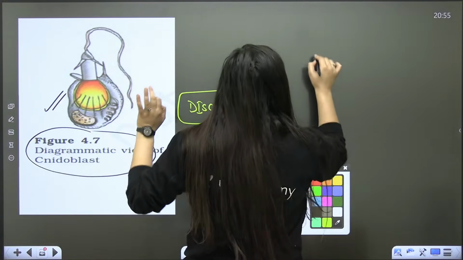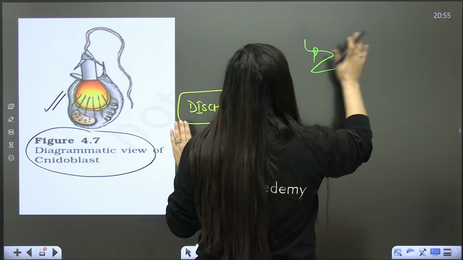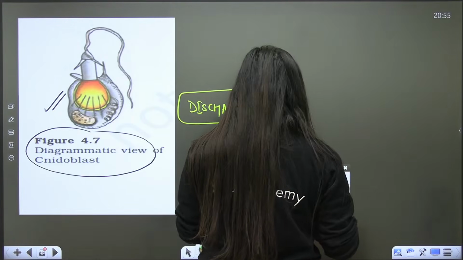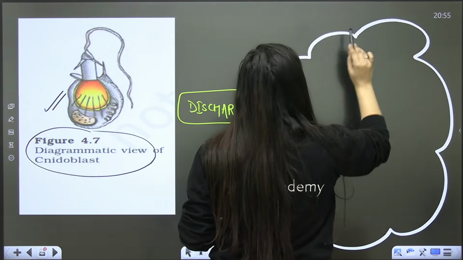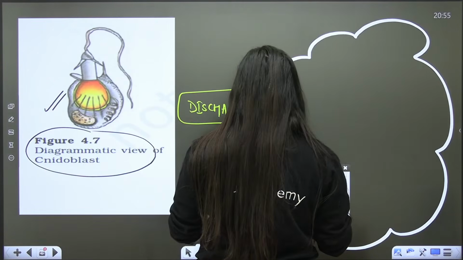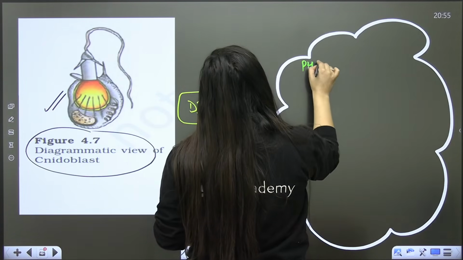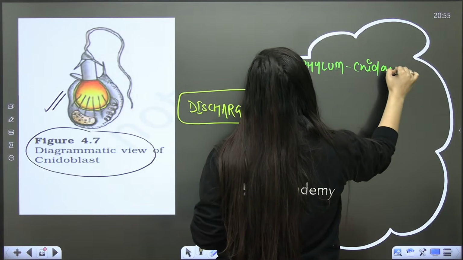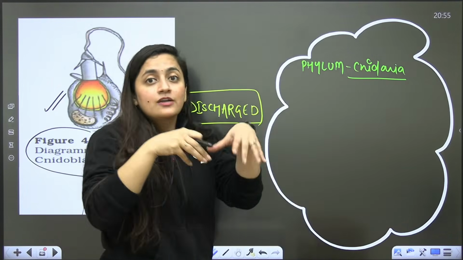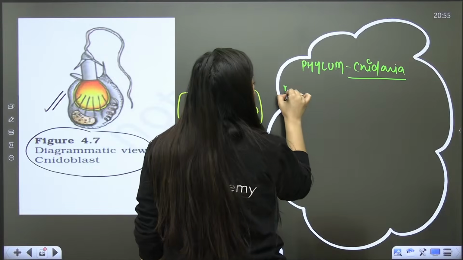Moreover, in the phylum, again, a very, very important thing. In Phylum Cnidaria, for the first time, you will see a diffused network of nerve cells.